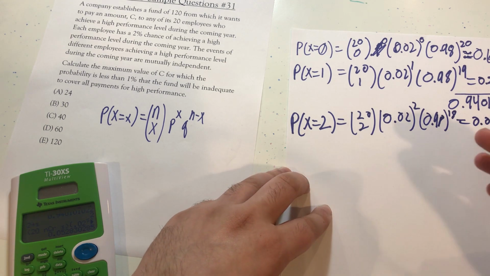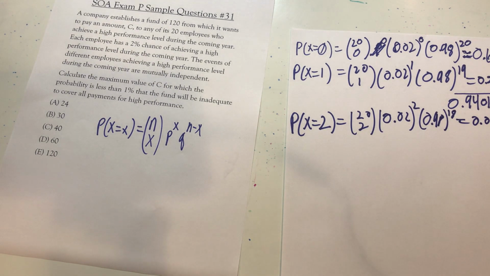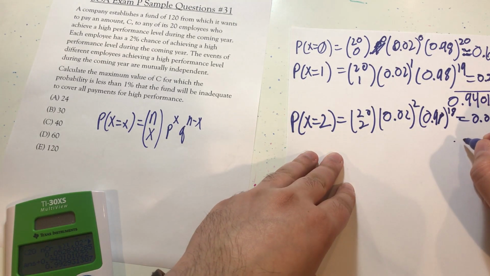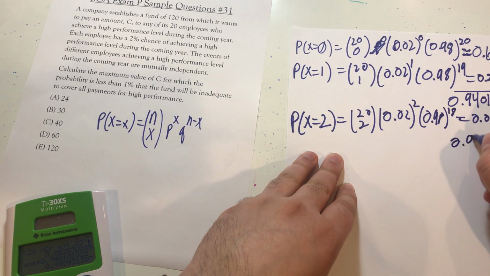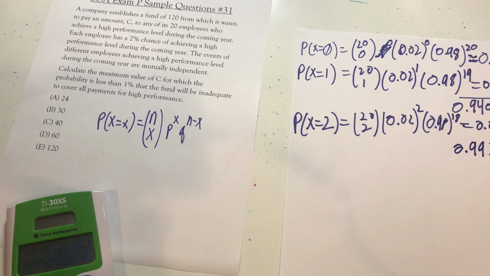In order to get the CDF, I just have to add it on to my previous total, and that's equal to 0.99293. So at this point, we've passed the 99% mark.